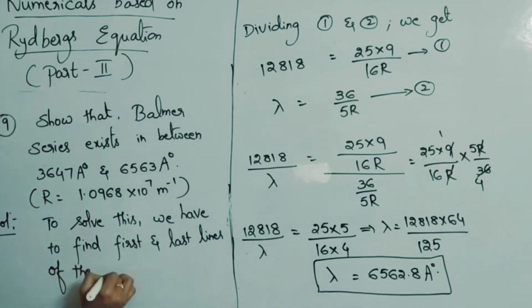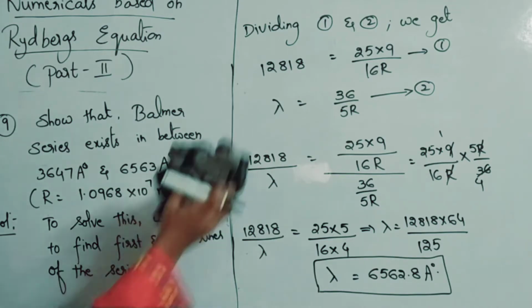Now, first line will be the line of longest wavelength, please remember, and last line will be the line of shortest wavelength. Balmer series means N1 is 2 and N2 can be anything.